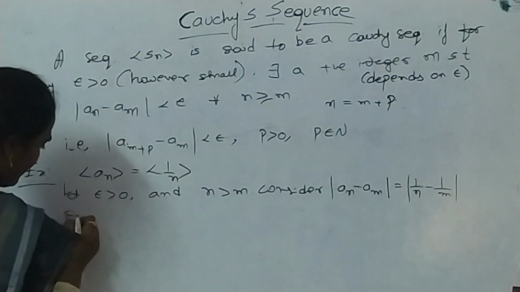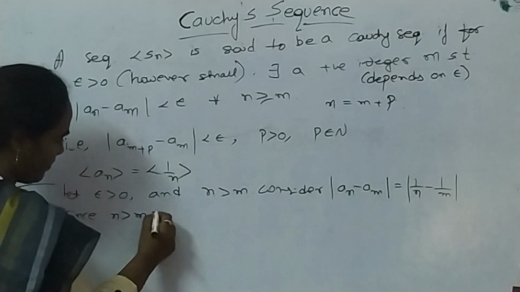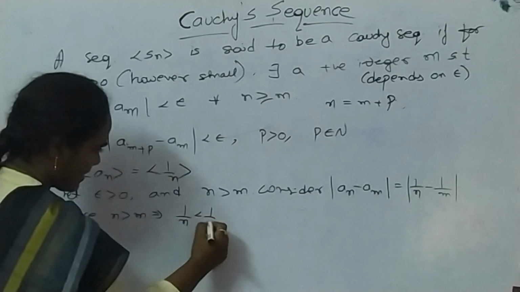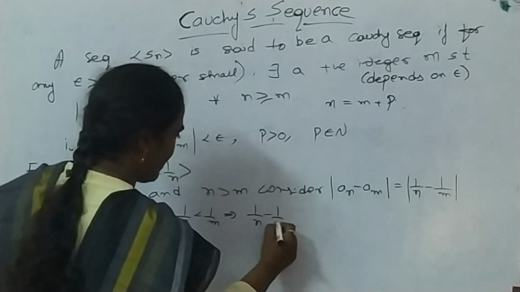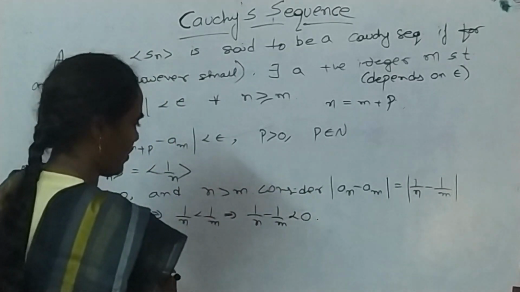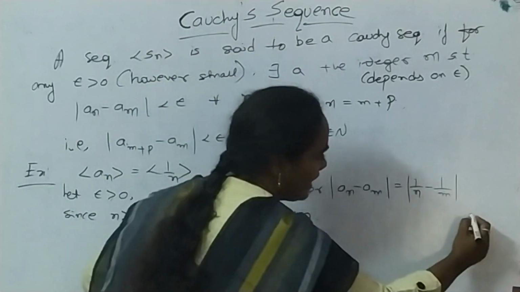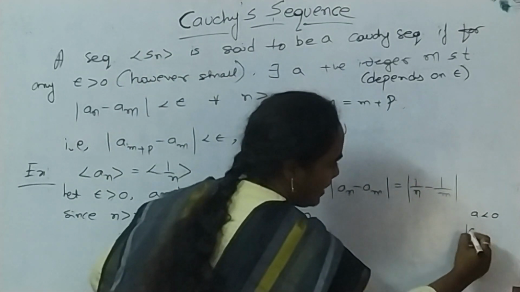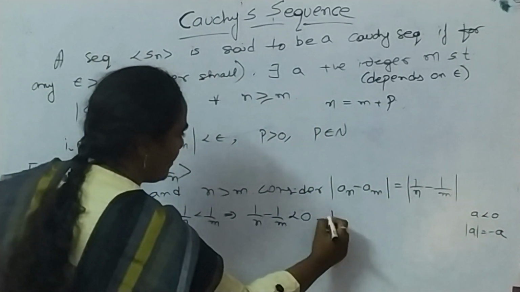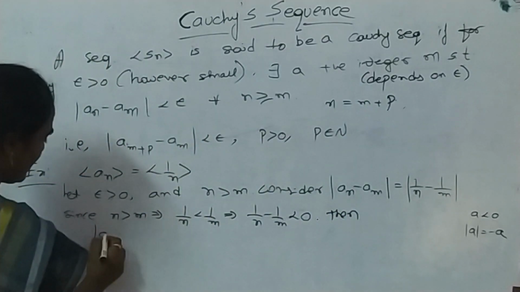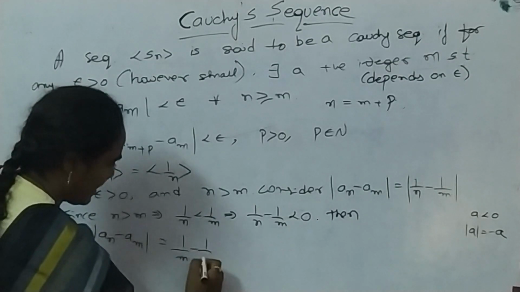Now what is the relation between n and m? Since n is greater than m, this implies 1/n is less than 1/m. This implies 1/n minus 1/m is less than 0. So you got this term 1/n minus 1/m. We know that if a is less than 0, then modulus of a is equal to minus a. Then modulus of a_n minus a_m becomes 1/m minus 1/n.